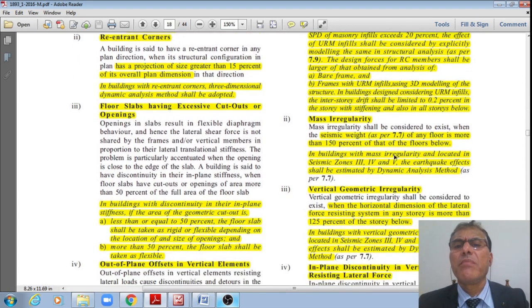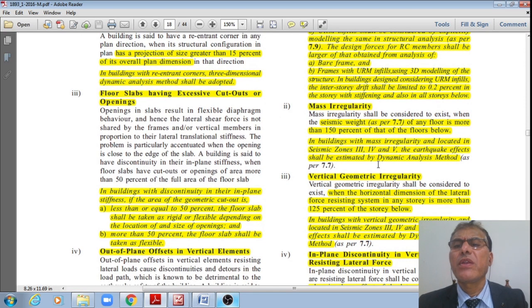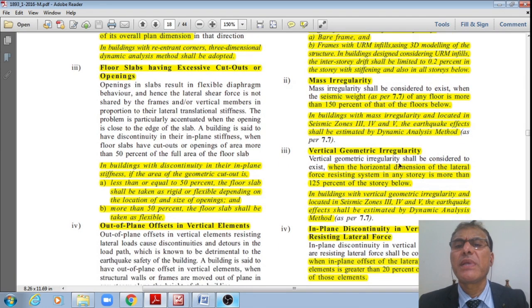Next one is mass irregularity. Mass irregularity shall be considered when the seismic weight of any floor is more than 150% of that of the floors below. In buildings with mass irregularity located in zones 3, 4, 5, the earthquake effects shall be estimated using the dynamic analysis method only.